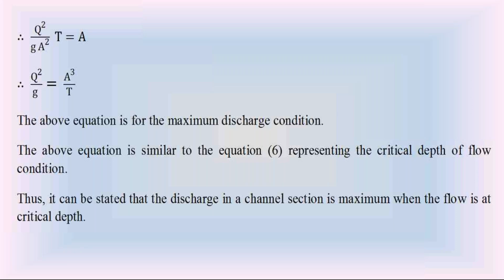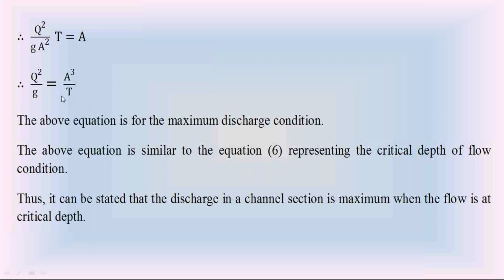Please check this equation. Q square by z equal to a cube by t is equation 6. In today's class, I explained that equation 6. Q square by z equal to a cube by t is equation 6. That equation 6 is applicable only for the minimum specific energy. So if you use this equation for the maximum discharge condition, please catch this carefully.